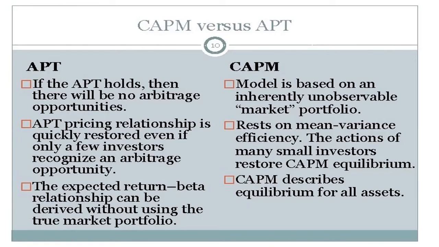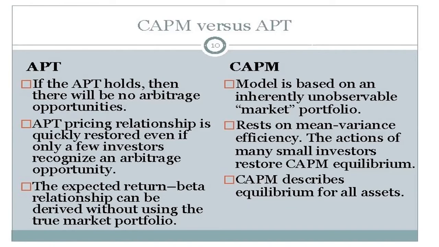But the CAPM rests on mean-variance efficiency, and the actions of many small investors restore the CAPM. So the number of investors needed will be high for CAPM, but low for APT to restore the equilibrium position.